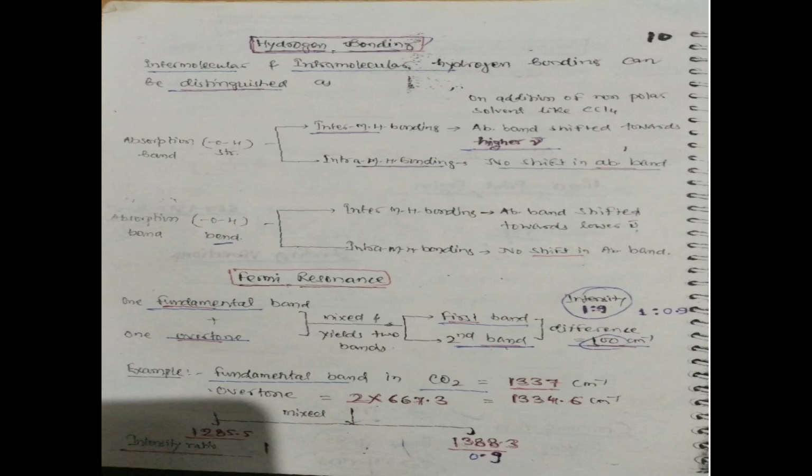Like this, Fermi resonance: a fundamental band and an overtone mix and yield two bands, a first band and a second band, with a difference of about 100 cm⁻¹. This is called Fermi resonance. For example, the fundamental band for CO2 gives two peaks, and this is called Fermi resonance.